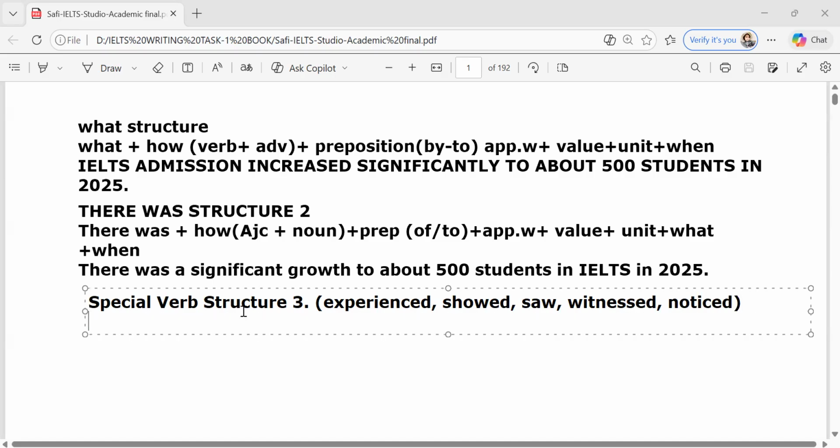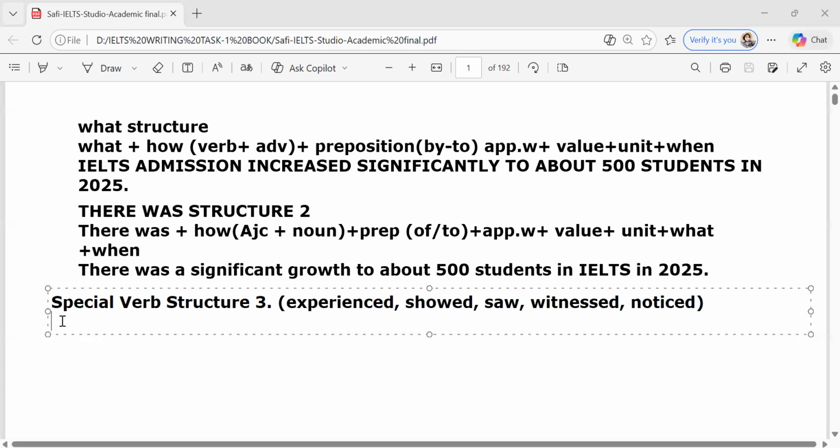For them, what I want you to know is, first of all, you can start the structure with the special verb, plus how. Look, already we have a verb. A special verb is a verb. So this how needs to be adjective plus noun, like there was.